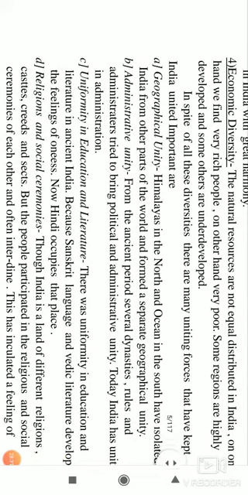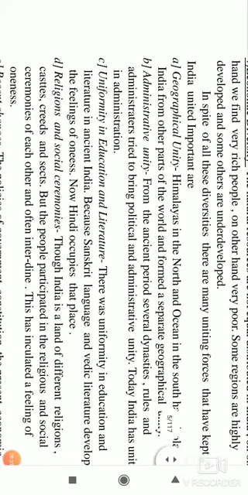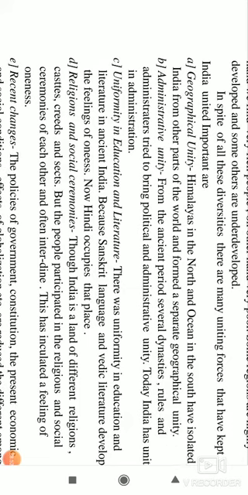Geographical unity: north, the Himalayas; south, the oceans. It is like an island separated from the rest of the world. Administrative unit, because India has been ruled by many dynasties as one entire unit called India. Uniformity in education and literature: ancient Indian education was based on the Sanskrit language and the study of Vedic literature, and developed the feeling of oneness.